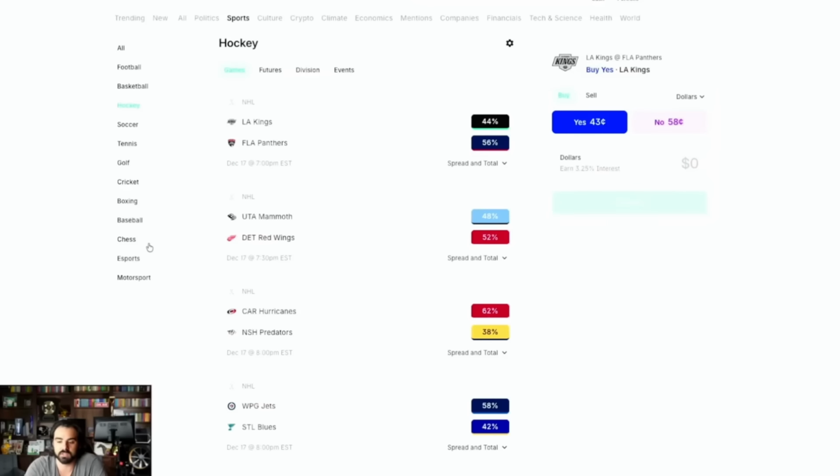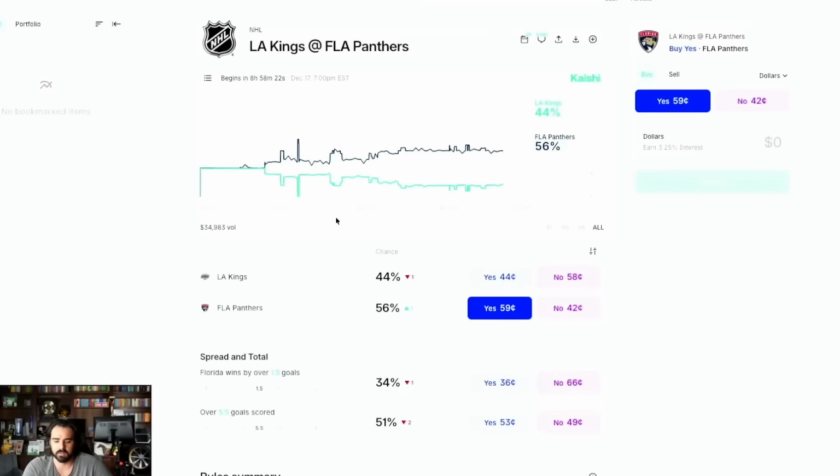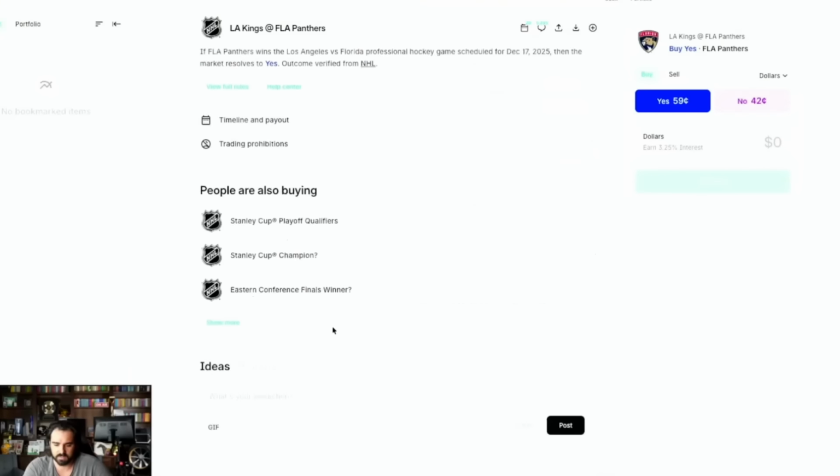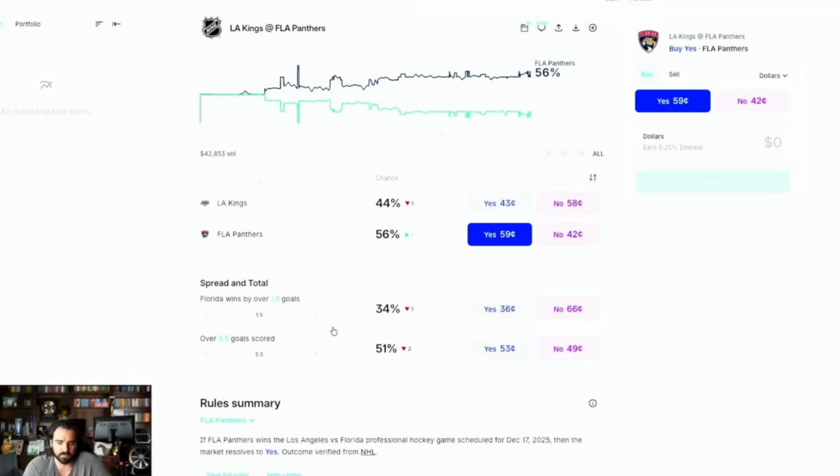On a scale of 1 to 10, how good would I rate Kalshi? I'd probably give it around like a 7.5, because you can actually manipulate a lot of stuff on here, which when I first went on here, you used to not be able to, but they've updated it now. So now you can actually manipulate a lot of things. You can move a lot of lines, which is exactly what we want to do, move the lines on a lot of stuff.